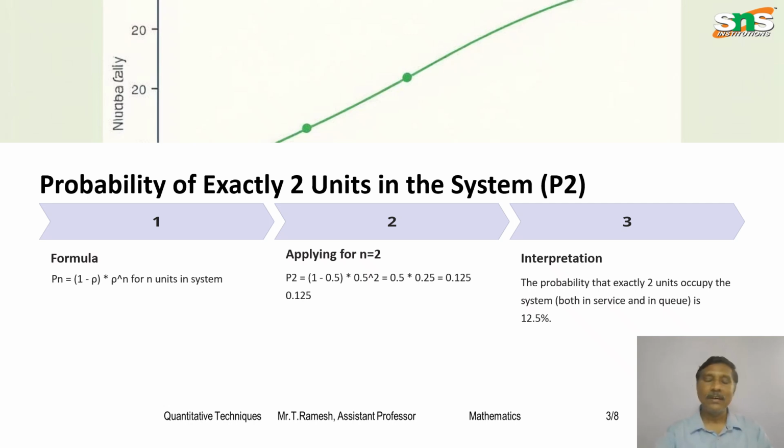So what is the probability for two customers in the system? That is n equal to 2. So (1 minus rho) is 0.5, into rho to the power n, that is 0.5 with n equal to 2. So 1 minus 0.5 into 0.5 the whole square. 0.5 squared is 0.25, and 1 minus 0.5 is 0.5. So 0.5 into 0.25 is 0.125. What is the interpretation of this? The probability that exactly 2 units occupy the system, both in service and in queue, is 12.5 percent.